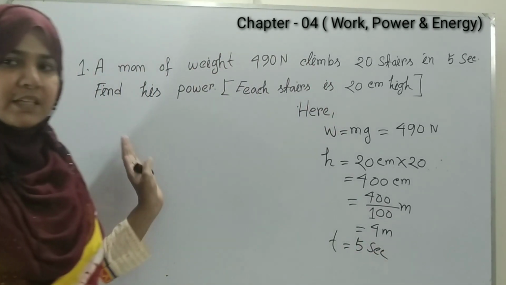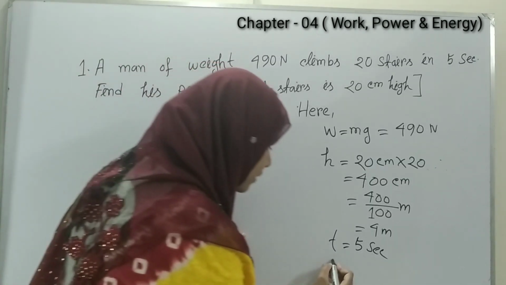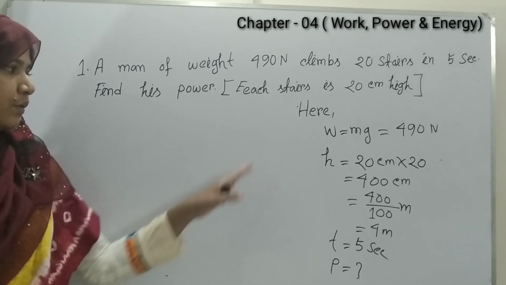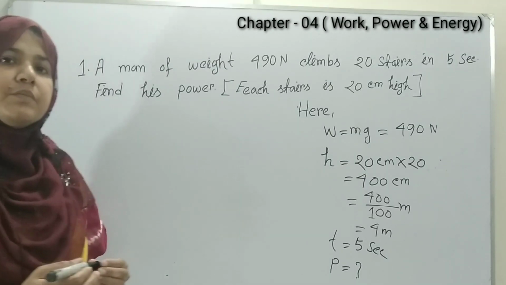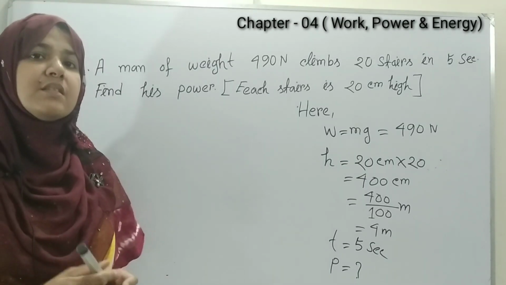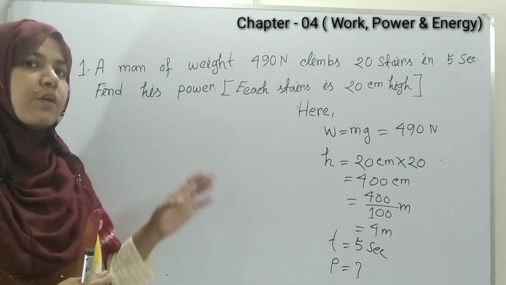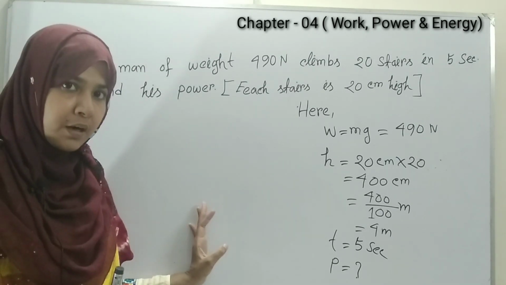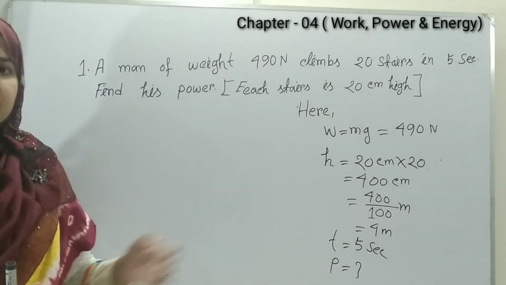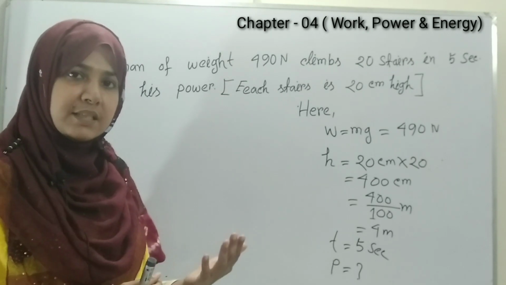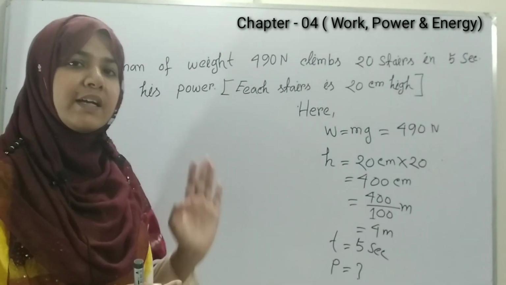And we need to find the power. That means P equals what? Earlier I showed you that there are a few formulas regarding power. Here you can see that work is done against gravity, in vertical position.